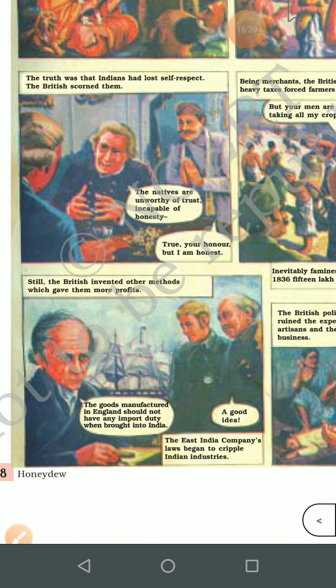The East India Company's law began to cripple Indian industries, and children, they made such a law that our own industries started crippling. That means they started destroying our industries and our trade.